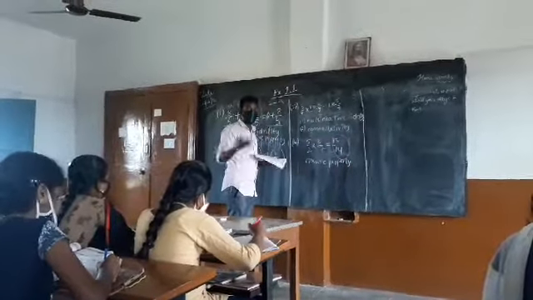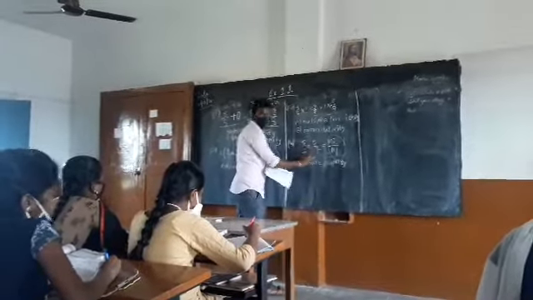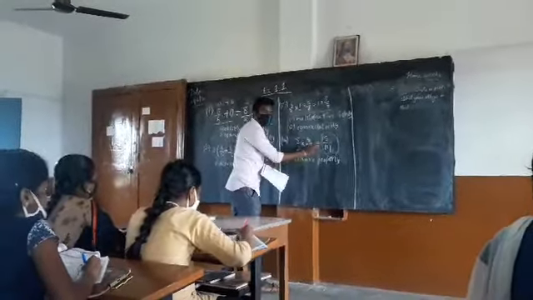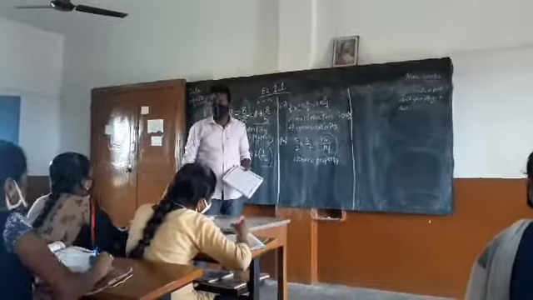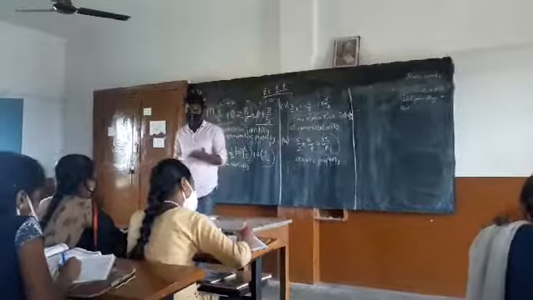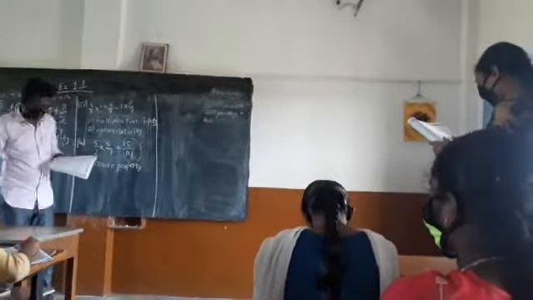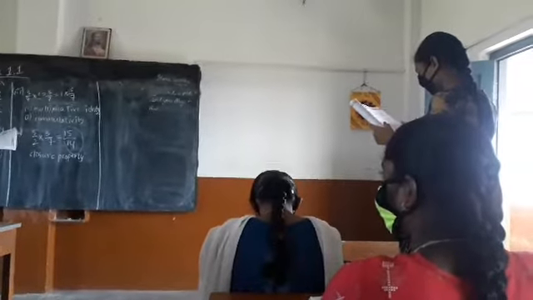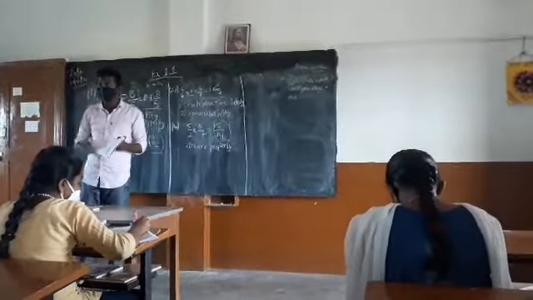In order to get the multiplicative inverse, for 5 by 2 we need to multiply by 2 by 5, then we will get 1. In that case, multiplicative inverse is involved here. Understood? Yes. Look at the second Roman numeral. Who reads the second one for me? The heading. Yourself. We'll give each other a chance. Write the additive and the multiplicative inverse of the following. Sit down. Very good.